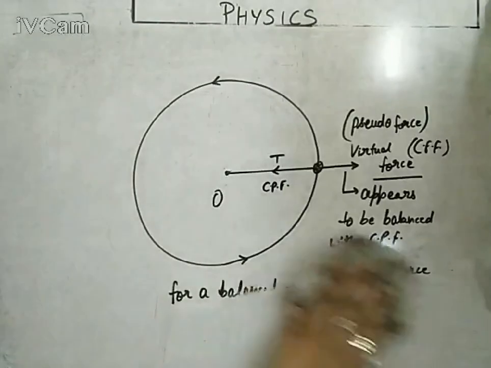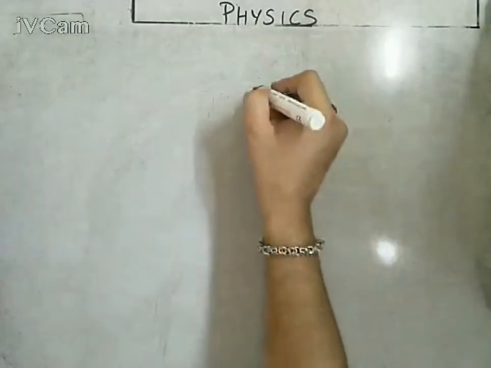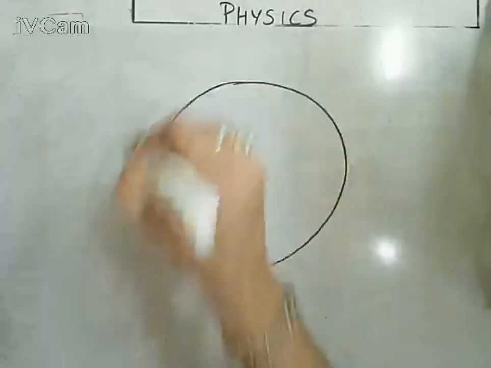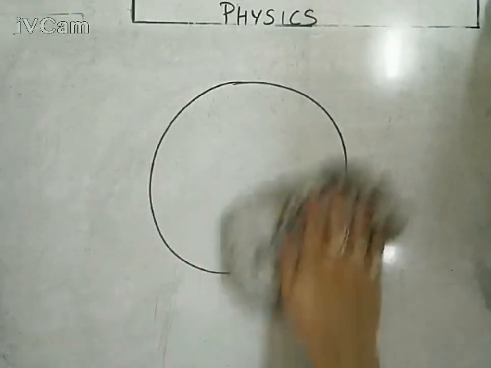Now let's try to derive a formula for centripetal force, a mathematical interpretation for centripetal force. For balanced circular motion, it would be the formula for centrifugal force also. So let's try to derive.